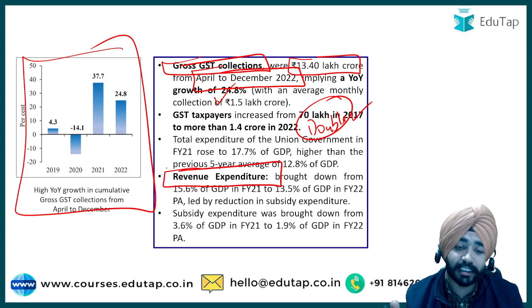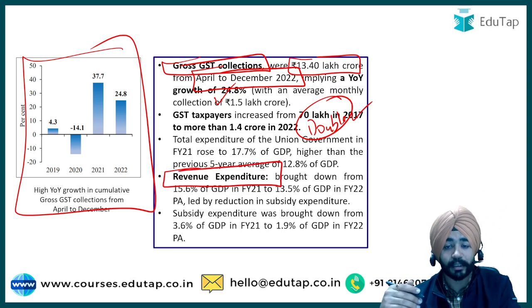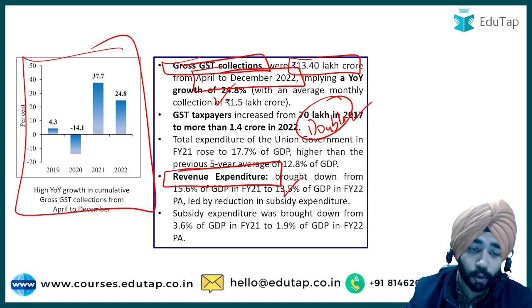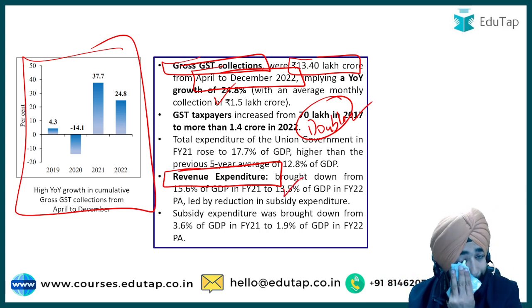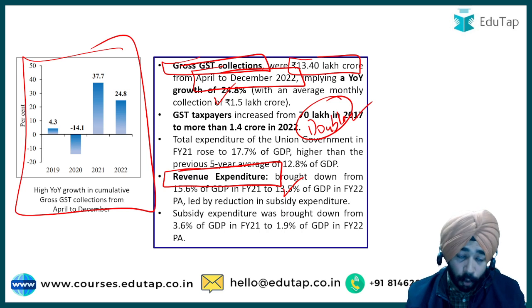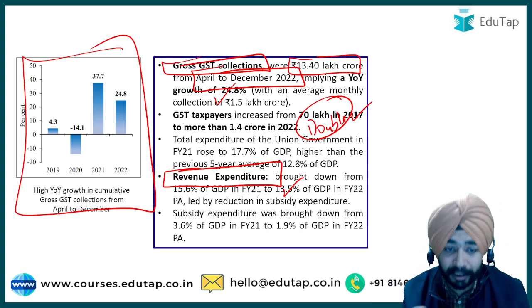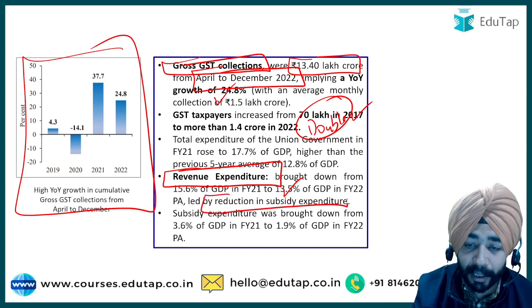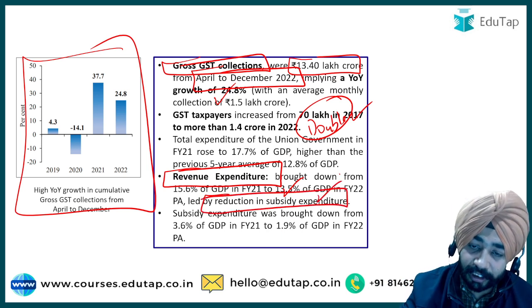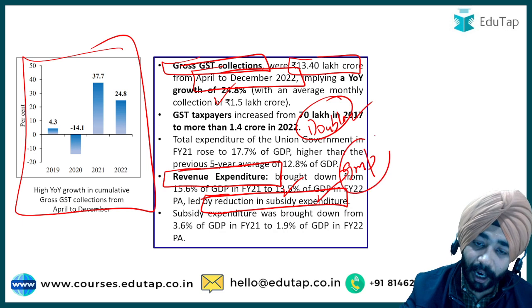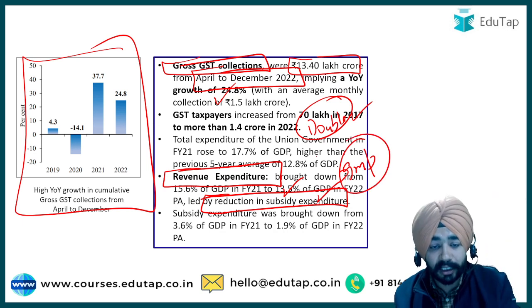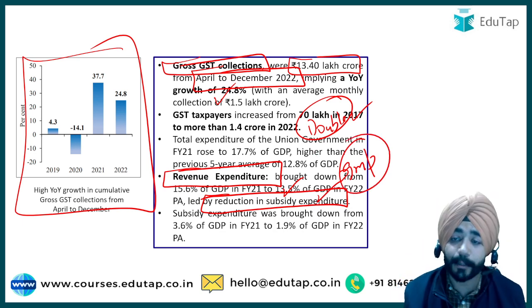So revenue expenditure has been brought down from 15.6% to 13.5%. Okay, so this is a very important thing, which means the government ने जो अपना रेगुलर खर्चा है उसको कंट्रोल किया है और अपने लॉन्ग टर्म खर्चे पे फोकस किया है. This is the prime thing that has been discussed here, which is led by reduction in subsidy expenditure. So this is an important thing to remember, how the revenue expenditure has reduced. The prime thing here is that it has been led by subsidy expenditure.